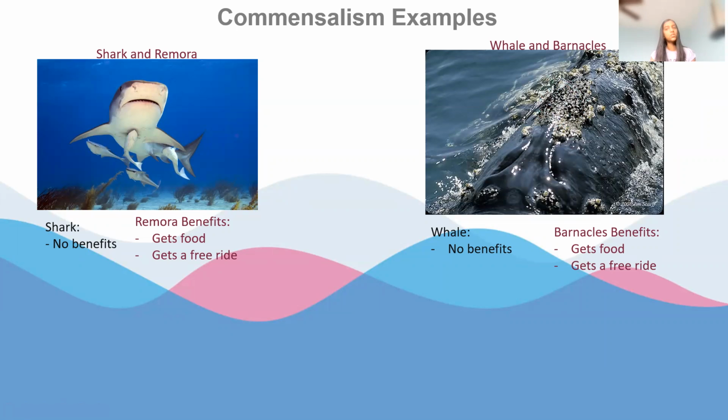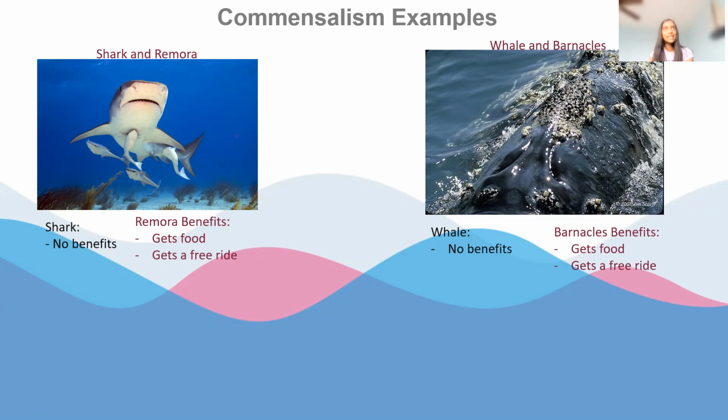And let's remind ourselves what commensalism is. Commensalism is an interaction where one organism benefits and the other isn't harmed and doesn't benefit. So here the shark has no benefits, but the remora do. The remora gets food and they get a free ride. So remora are tiny fish and they have sucker discs on their heads that help them attach to things. So they basically attach to anything that's bigger than them.